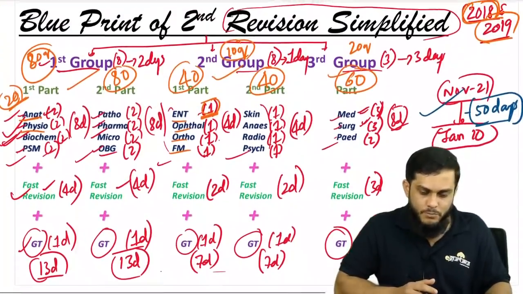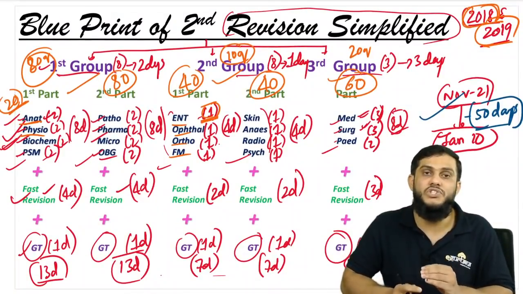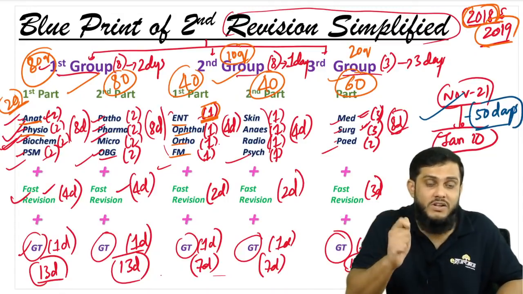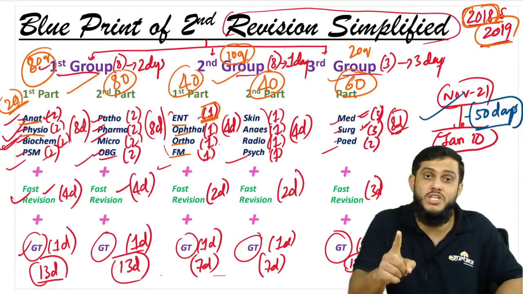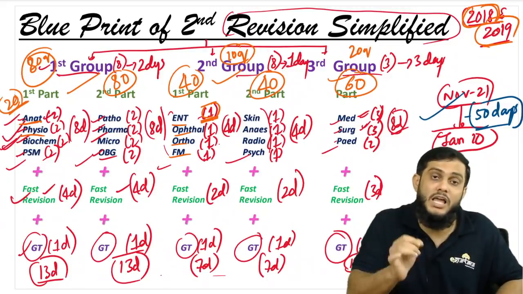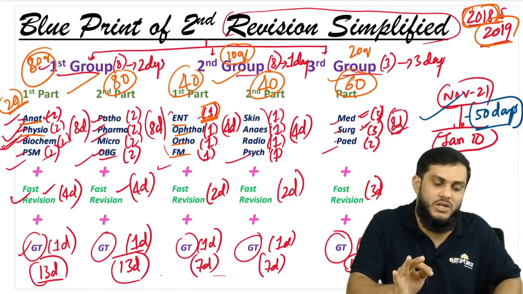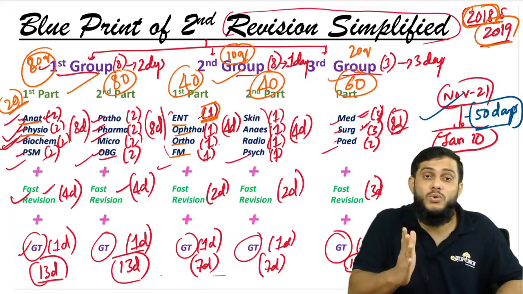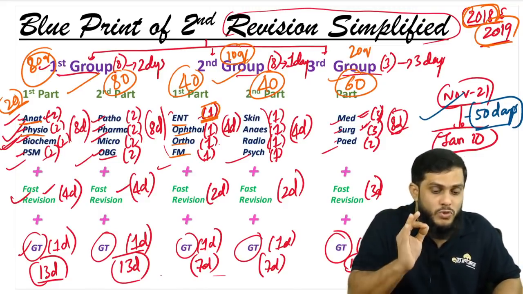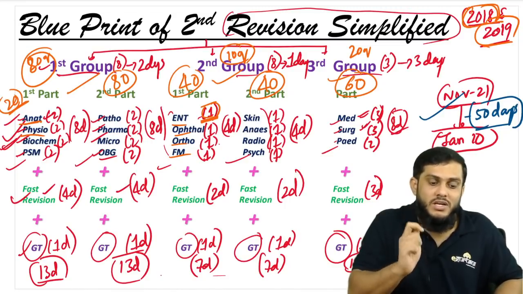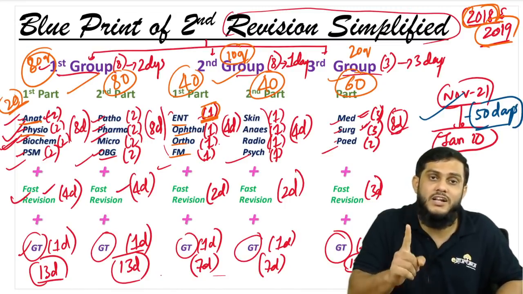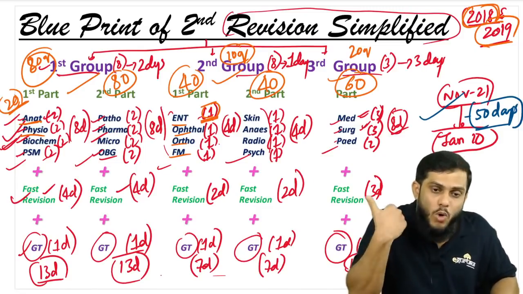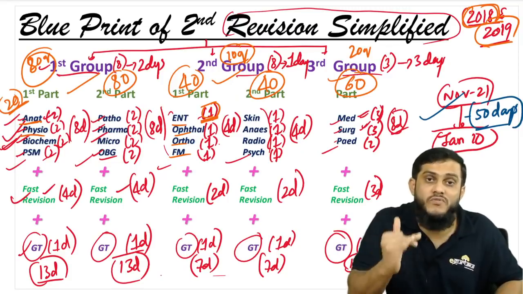Once again, guys, I'm putting the blueprint of the second revision here. I have not stressed it so much before, but I will stress it here. I'm not forcing you to follow this, but I'm stressing the importance of the second revision and the method of second revision that I have explained. Though I told you no revision plan is ideal, each person's personality differs and the way of preparation differs. Take this blueprint and modify it however you want according to your feasibility.